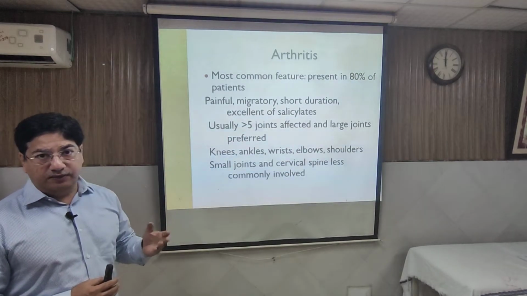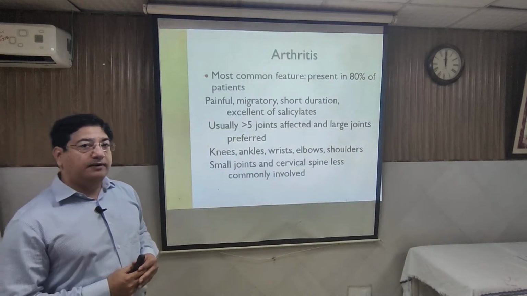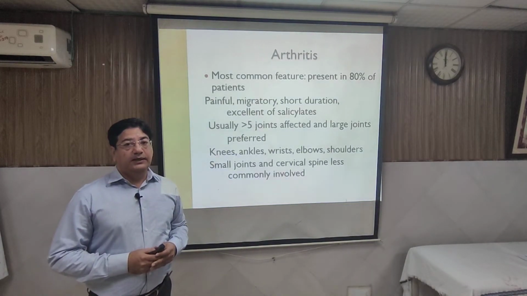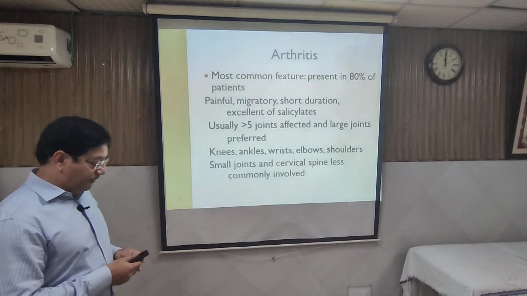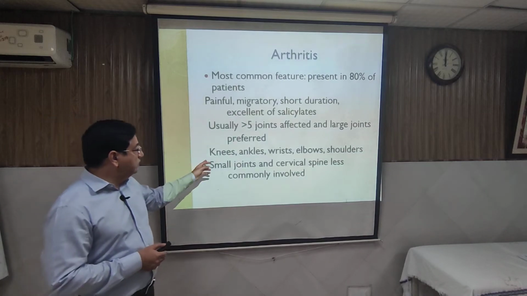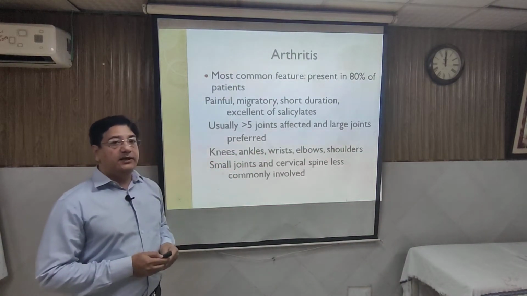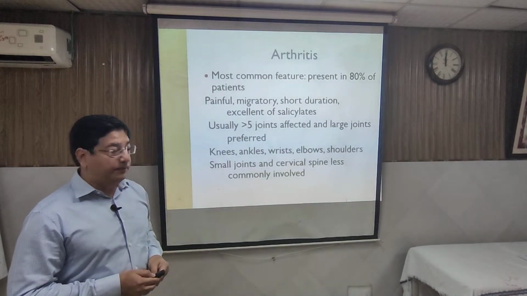Joints of the spine or smaller joints of the body are not involved. So the involvement is of larger joints, with the most frequent being the knee, and then ankle, wrist, elbow, and shoulder in serial order of frequency.